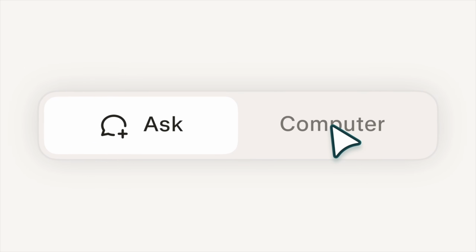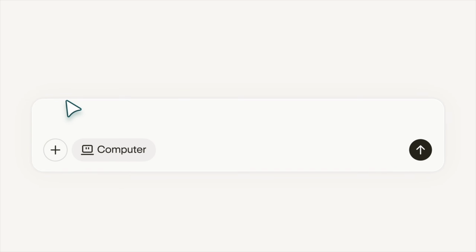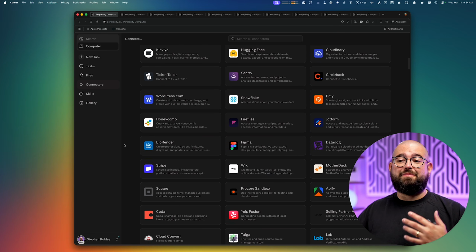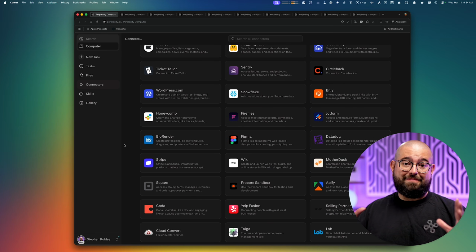Computer does require a Perplexity Max subscription, but using this to build concept websites, redesign your own, build web apps to use for your company, live dashboards to put in the conference room, plus all these connectors so it can build web apps based on your data, it is incredibly powerful. And stay tuned, because I'm going to see how it does with iPhone shortcuts too.